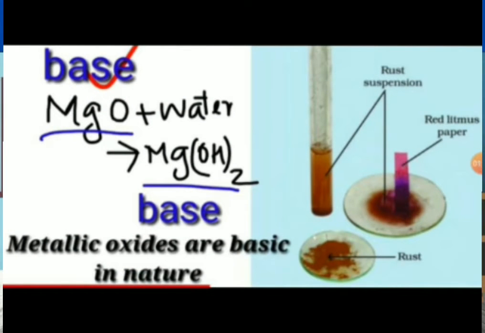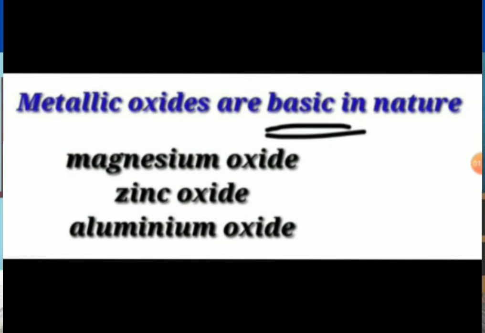Here, we introduce a red litmus paper, and it changed into blue. So, from this, we can understand that the metallic oxides are basic in nature. Metallic oxides like magnesium oxide, zinc oxide, aluminium oxide are all basic in nature.